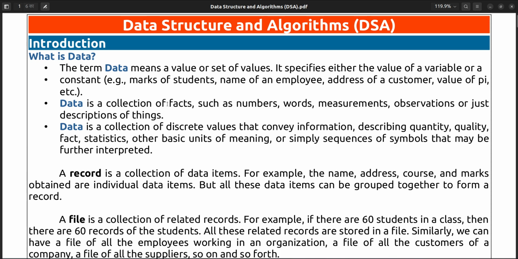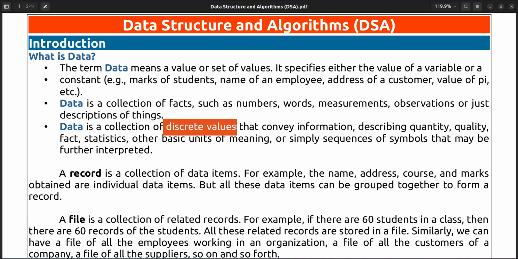Data is a collection of facts, such as numbers, words, measurements, observations, or just a description of things. You can say that the description of things is data. Or you can say data is a collection of discrete values. Discrete means what? Simple, if I say Bengaluru, what picture comes to your mind? Bengaluru is a city located in this part of India. If I say Chandigarh, Delhi, Mumbai, Calcutta, Ahmedabad, all those are discrete values. That is just data only.